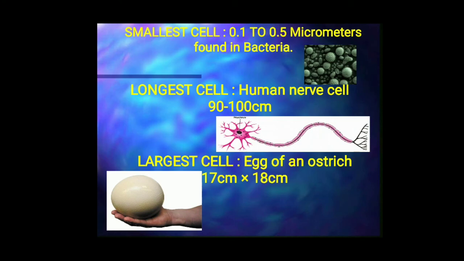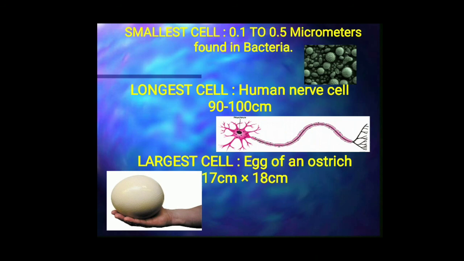Some of the cells can also be seen with our naked eyes. For example, the human nerve cell is nearly 90 to 100 centimeters long. It is the longest cell, and an ostrich egg measures 17 centimeters by 18 centimeters, which is the largest cell.